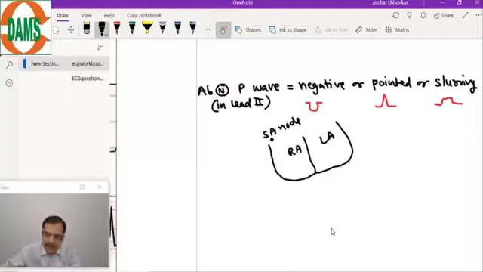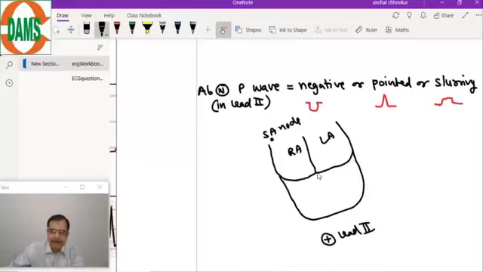Now, if this is lead 2, the positive pole is here. So look at the diagram. Then we come to the causes of atrial tachycardia.